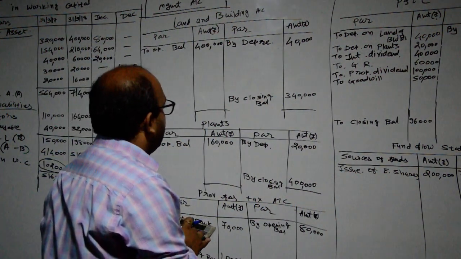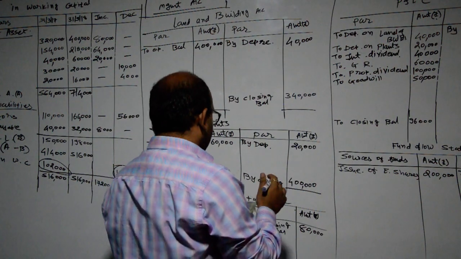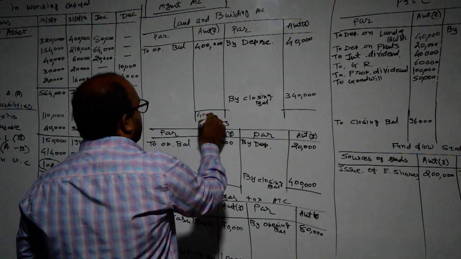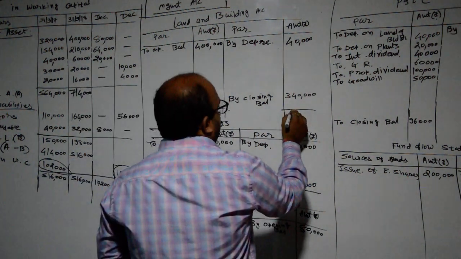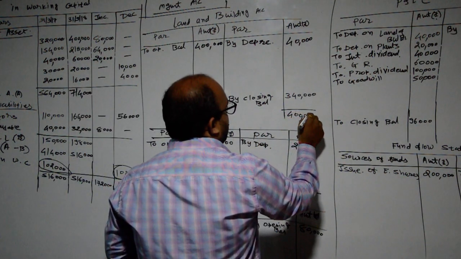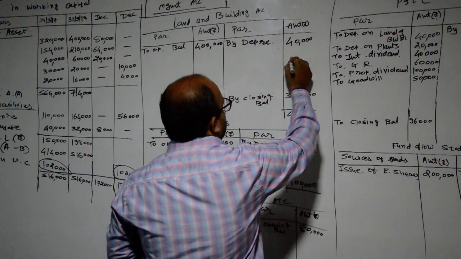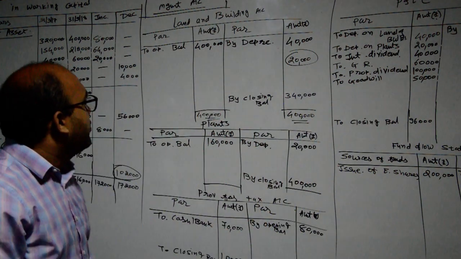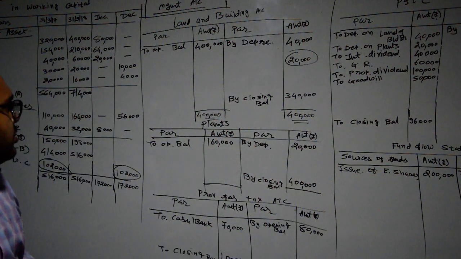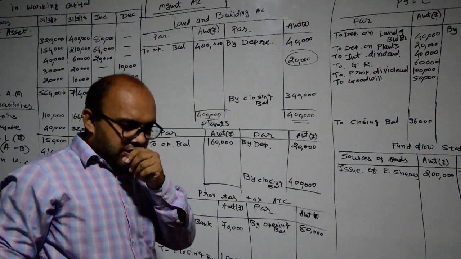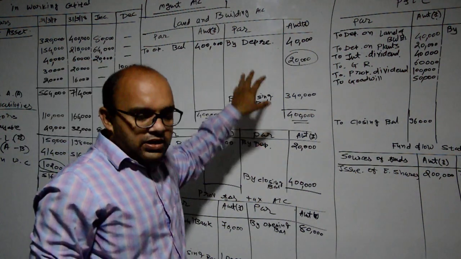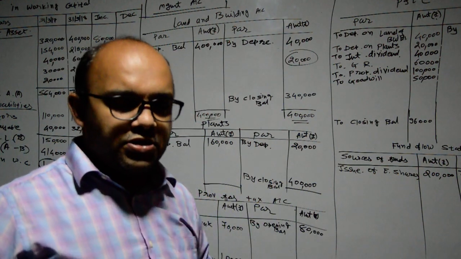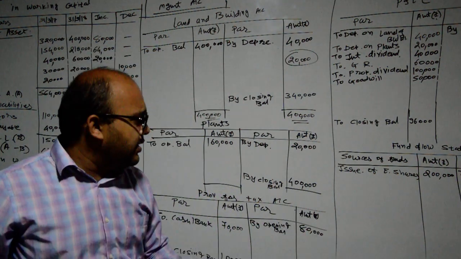4 lakh and on this side the difference of 20, plus 40,000, 3 lakh. Okay, here 4 lakh rupees. So there is difference of rupees 20,000. No information is provided about selling of land and building, but you have to only consider this thing is that whether there is profit or loss, then it will have given some information about that in the sum, but no information is provided in this sum.